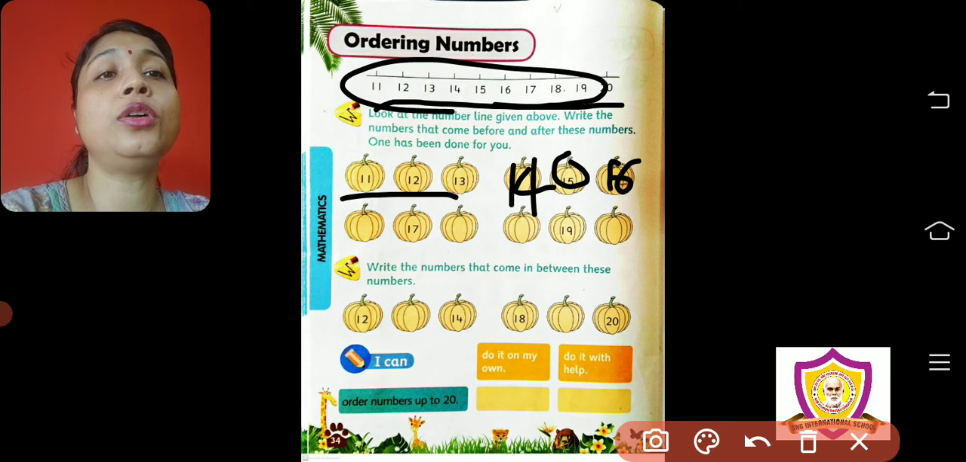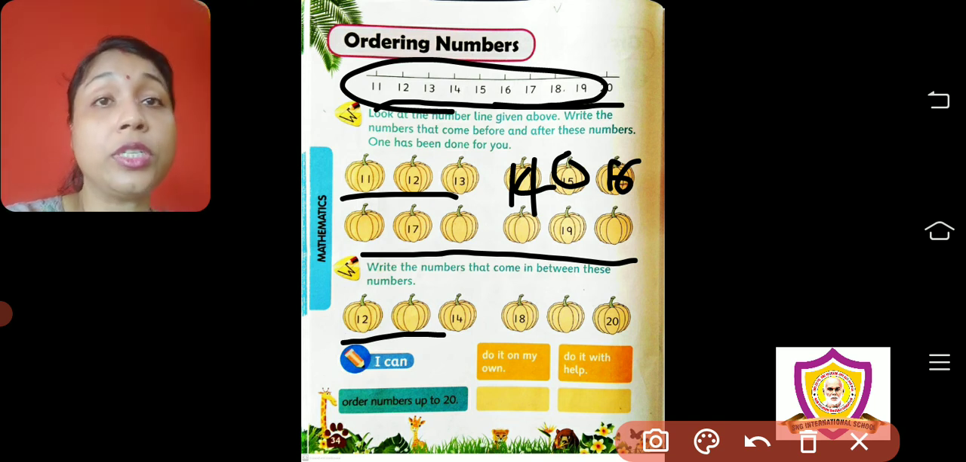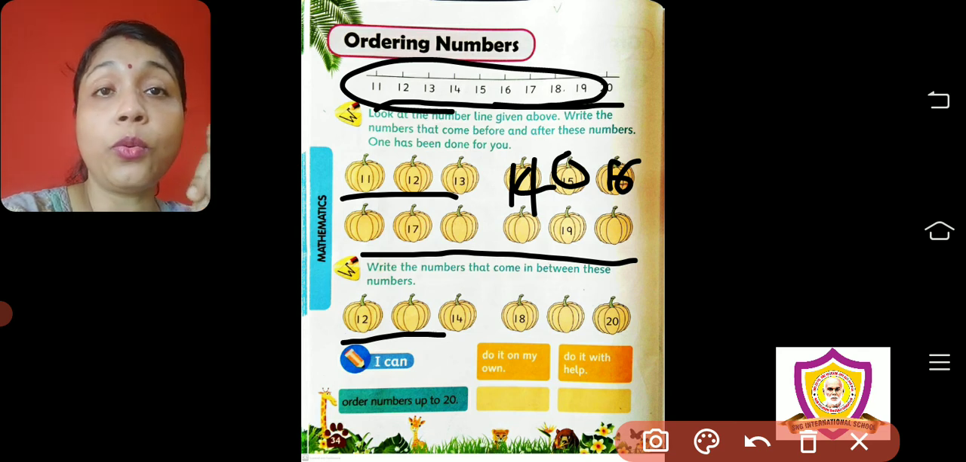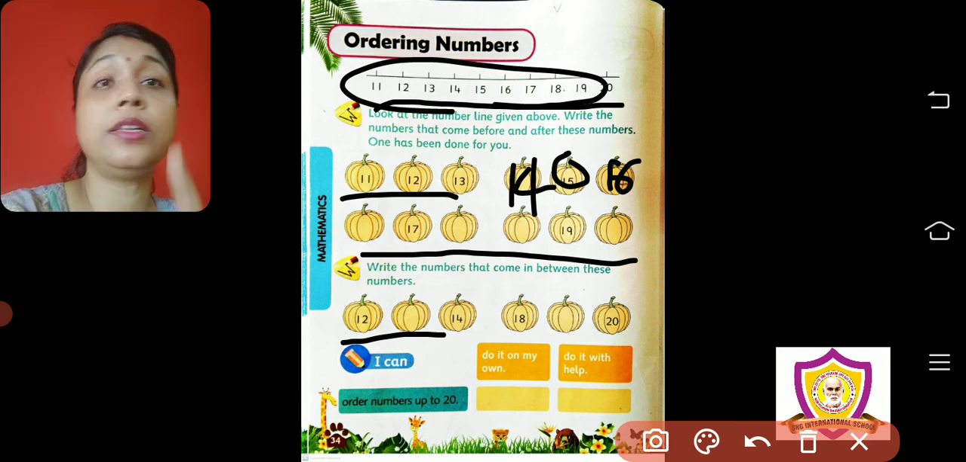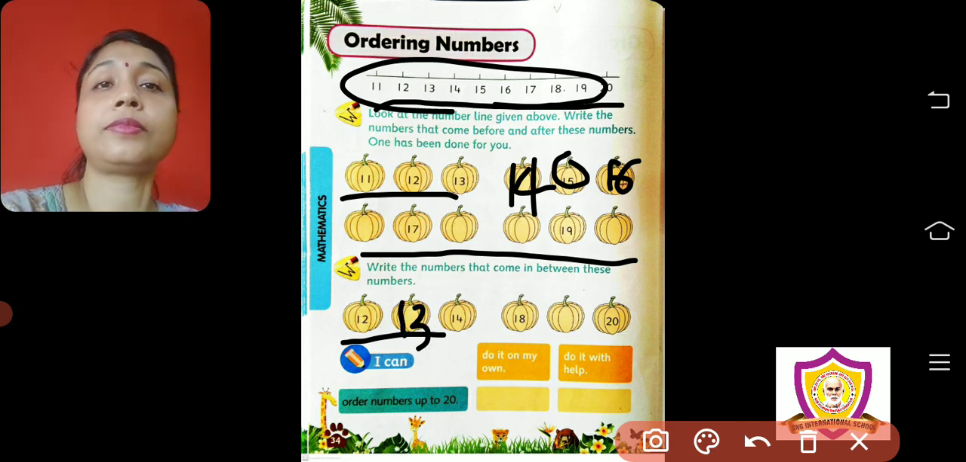Now I will not do this one too. You will complete it by yourself, because ma'am has already told you. Similarly, here we have to write the between number. This one we will do: the between number of 12 and 14. So we have to count till 14. Let's start. 1, 2, 3, 4, 5, 6, 7, 8, 9, 10, 11, 12, 13, 14. Stop. Which number have we said just before 14? 13. So write 13.